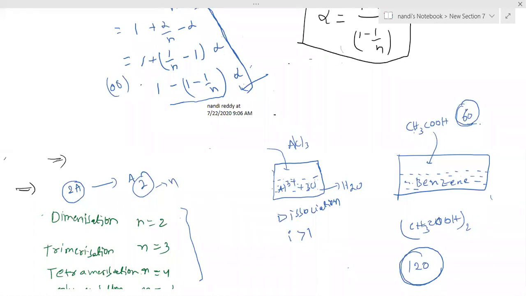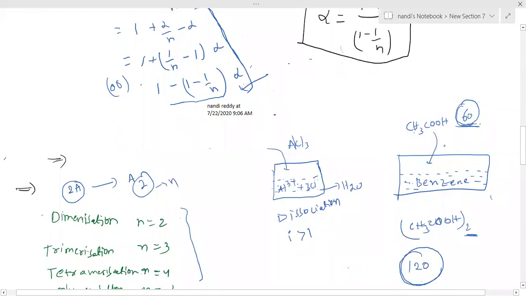That means how many acetic acid molecules are existing together? Two molecules. One molecule is 60, but I am given 120, so how many molecules? 2. That's why we say dimerization of acetic acid occurs in benzene.